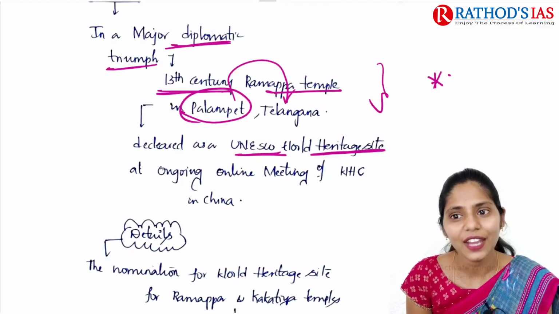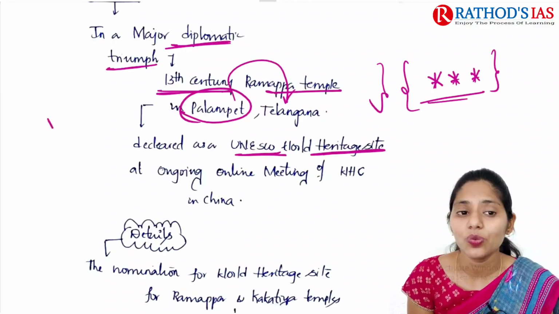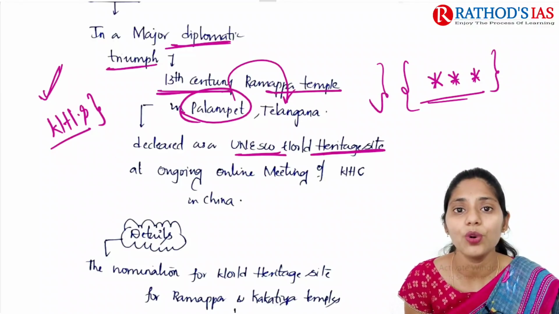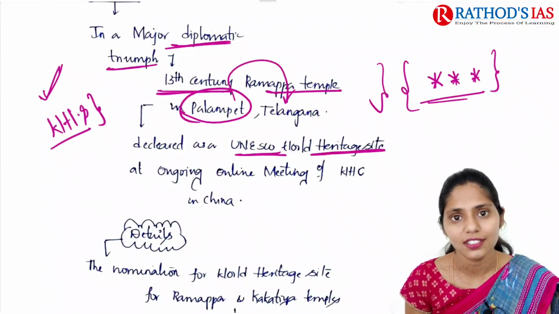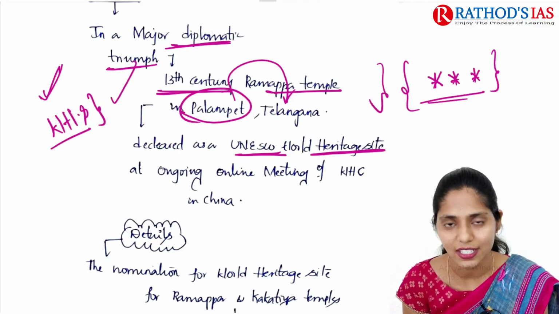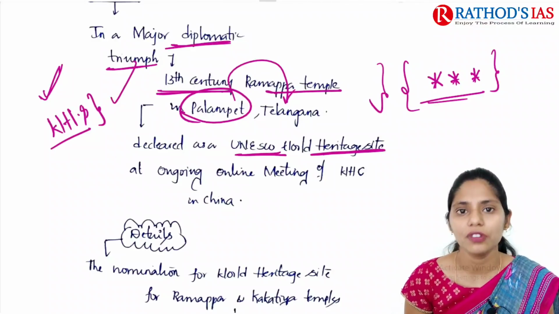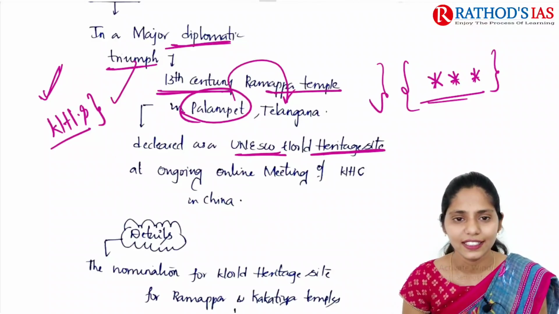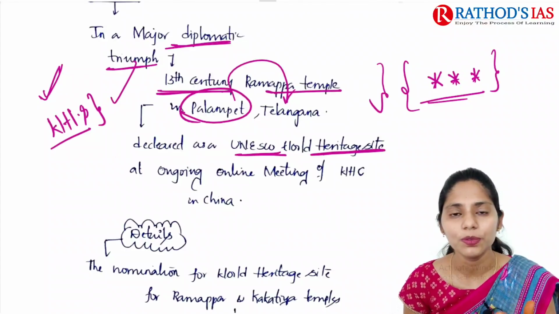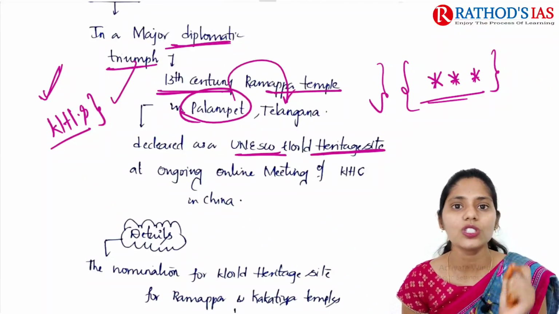So one more thing I want to make you revise: recently we studied about World Heritage Sites. It is also seen in the news because Liverpool lost its name in this UNESCO World Heritage Site list, okay. So here you can expect a question like, which of the following are UNESCO World Heritage Sites? And you can get something like, one option will be Liverpool, second one Ramappa, and third one Taj Mahal, etc. And you will be asked to choose the correct option.